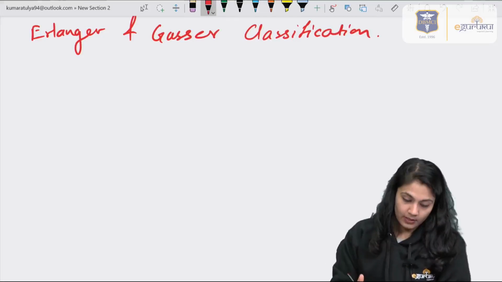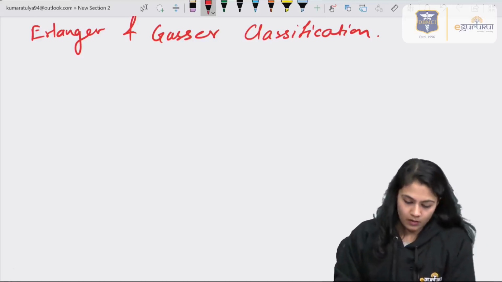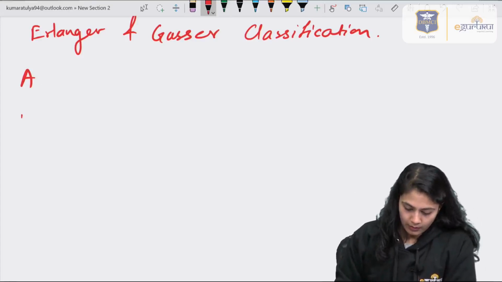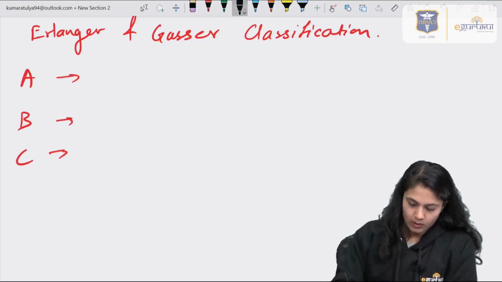Now, what this classification says is there are three types of nerve fibers, that is A, B and C.